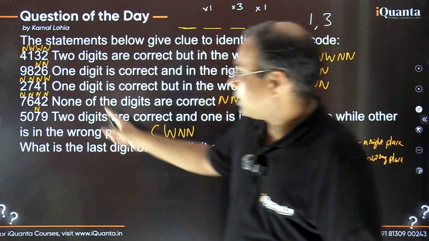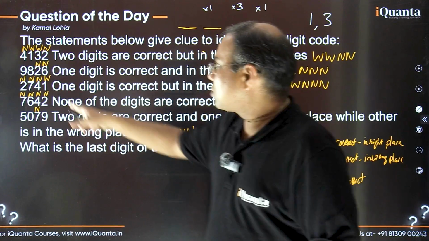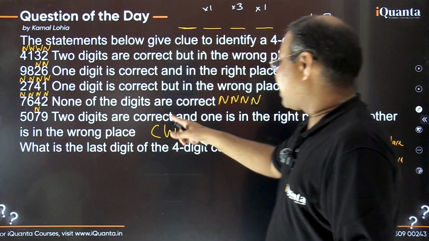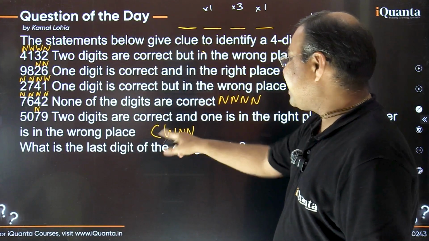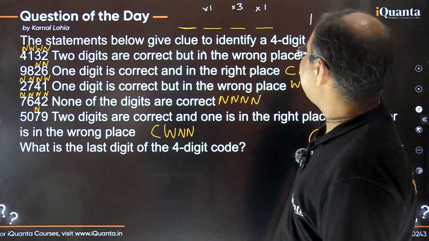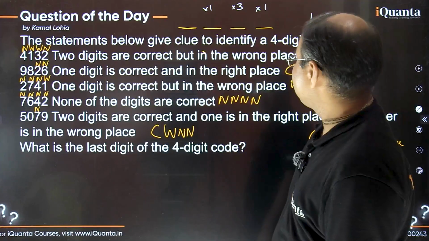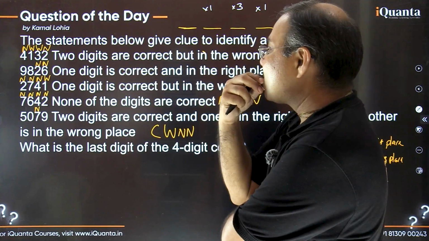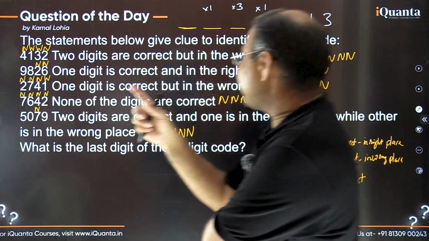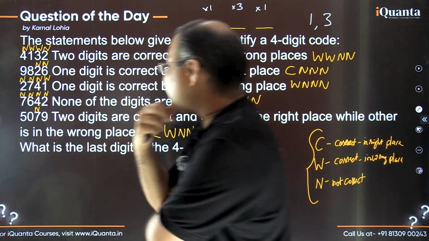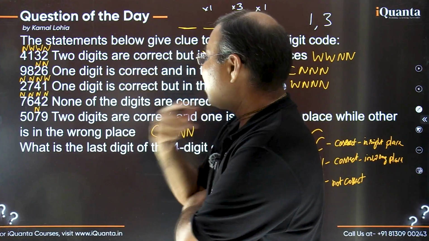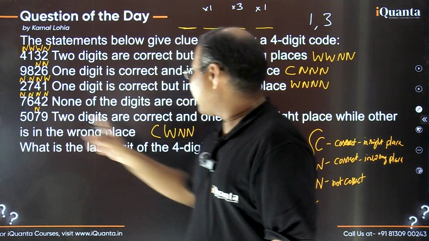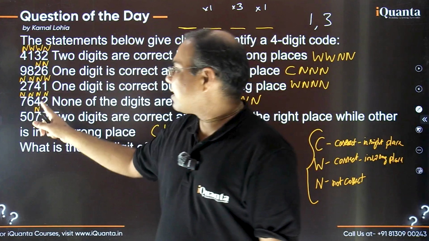And now I'm left with this last clue also, and meanwhile the first one also. In this last clue, it is mentioned 2 digits are correct. So basically C, W, N, N. So what could be the case? Now 1 N we have identified. So now out of the 3 remaining digits here, 1 is C, 1 is W, and 1 is N, right? It has to be like this because one N has already come. So 1 is C, 1 is W, 1 is N.